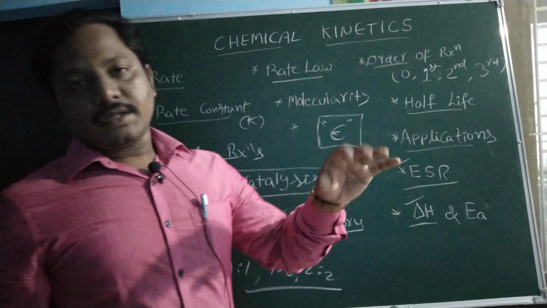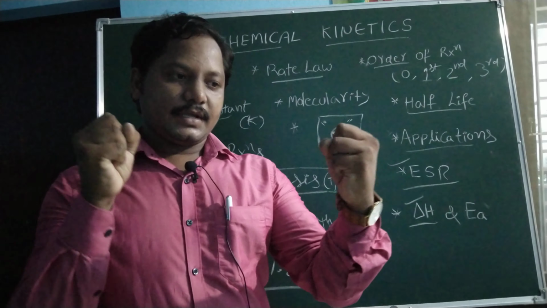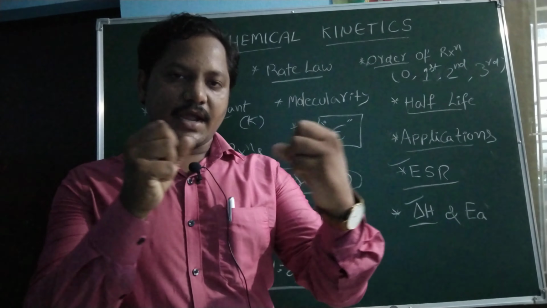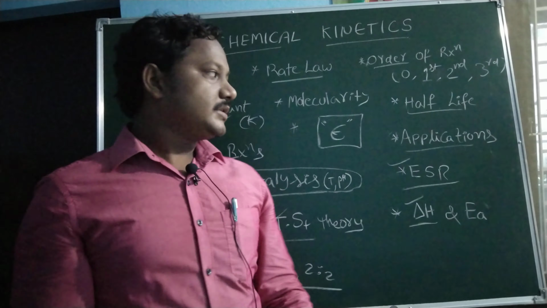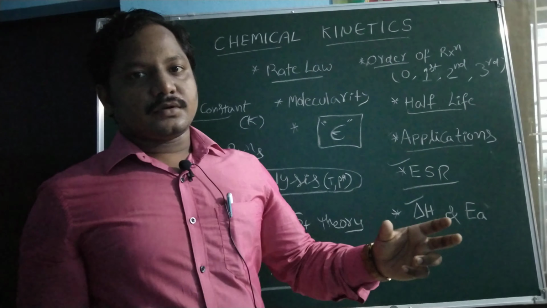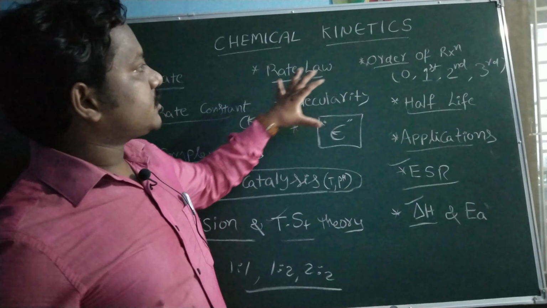Dielectric constant is nothing but a measure of polarity. There is the attraction or weakness of attraction. We have to consider that the dielectric constant also affects the rate of the reactions. Okay, you have to focus on those topics.